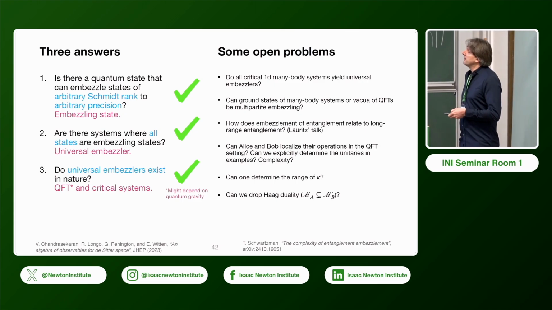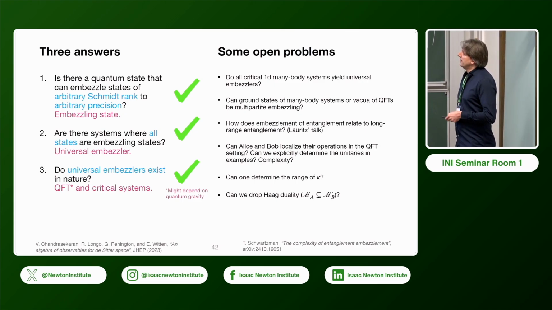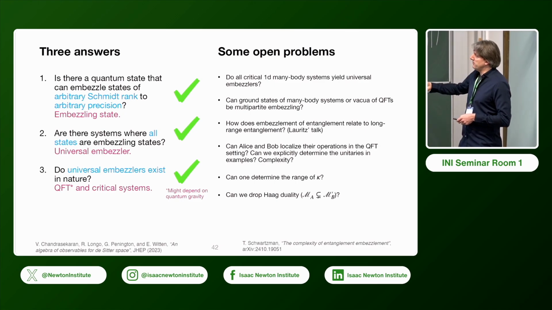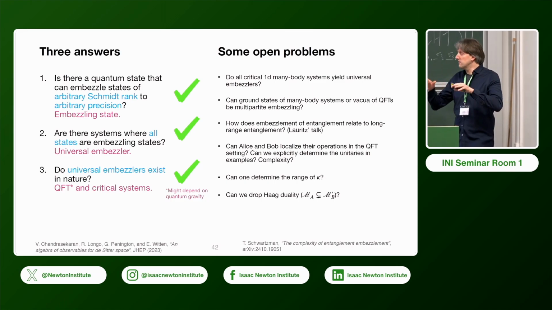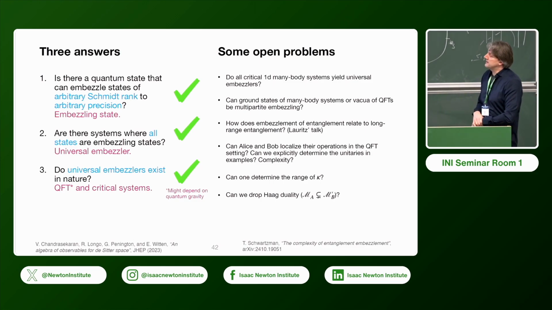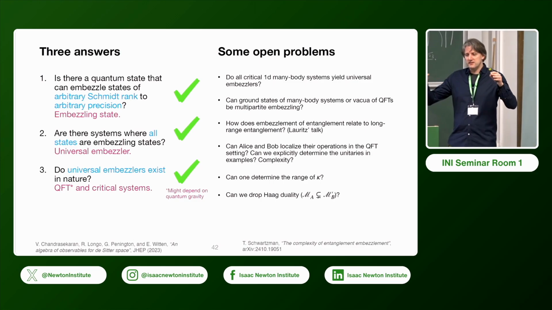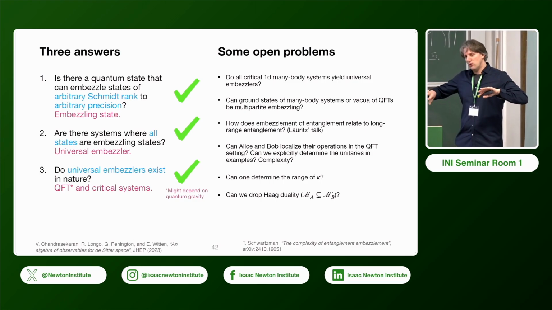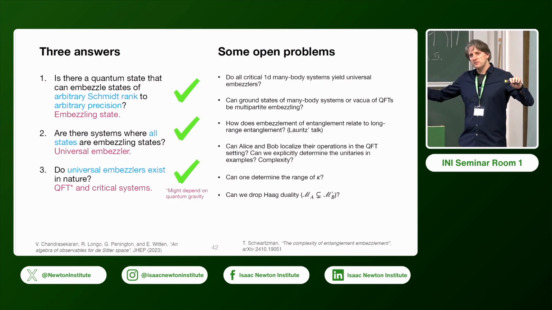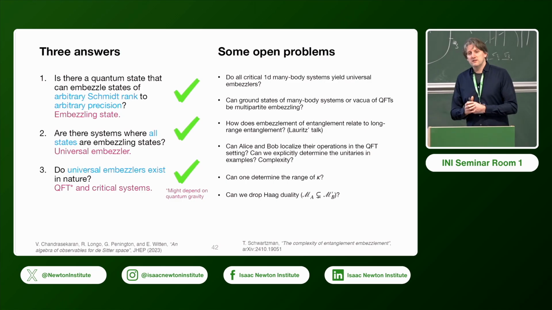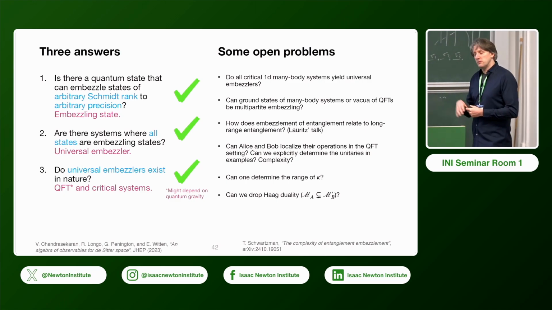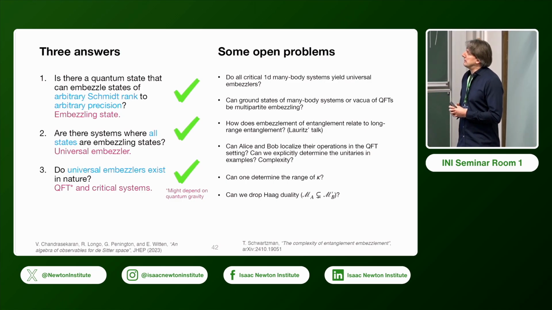And then some more technical questions would be, in which sense can you maybe in QFT localize the operations which are necessary? The situation I presented in quantum field theory was a bit idealized in the sense that Alice and Bob had access to whole wedge regions in Minkowski space, but physically it would be more sensible if you can localize it. In which sense can you do this? I mean, there are some abstract ways to do it, but they are maybe not very satisfying.